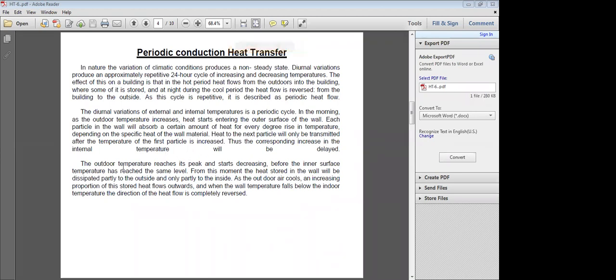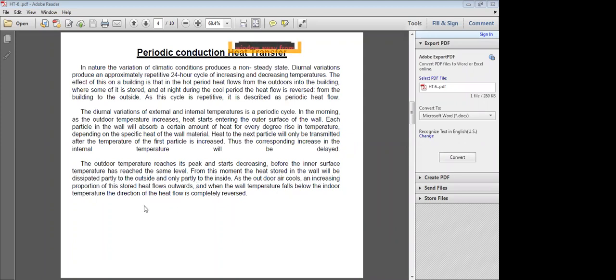So next, the outdoor temperature reaches its peak and starts decreasing in the evening before the inner surface temperature has reached the same level. From this moment, the heat stored in the wall will be dissipated partly to the outside and only partly to the inside. And after that, the steady state is reached. As the outdoor air cools, an increasing proportion of this stored heat flows outwards. So that is a reverse heat transfer, from the wall to the outside